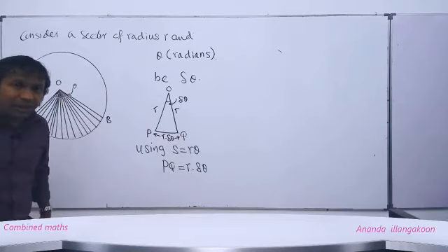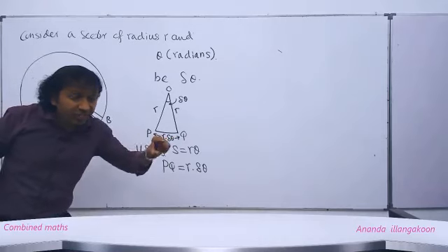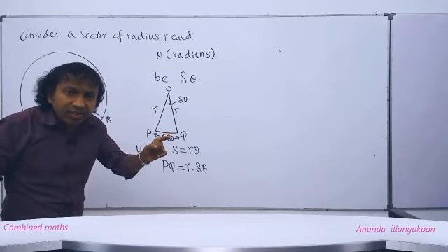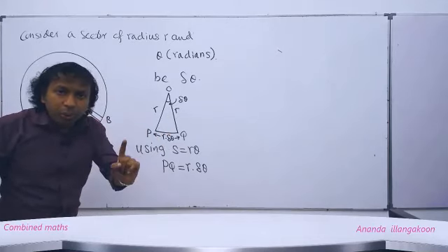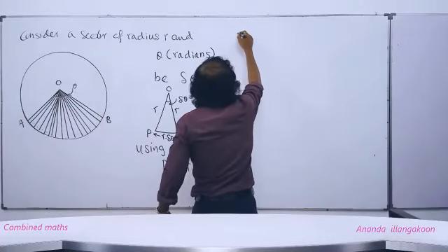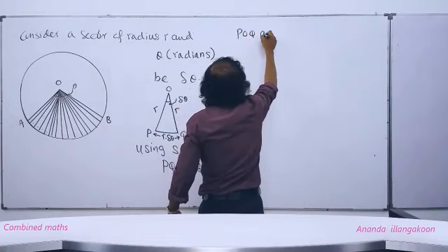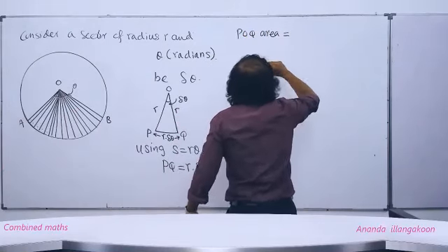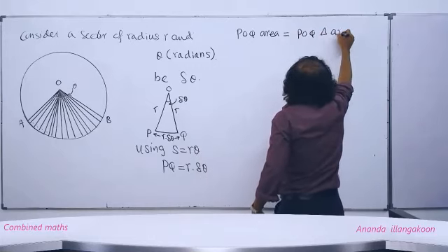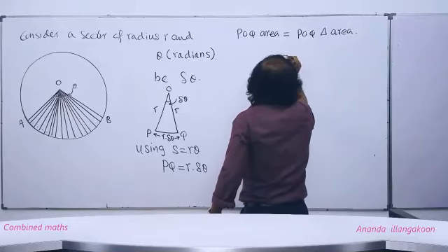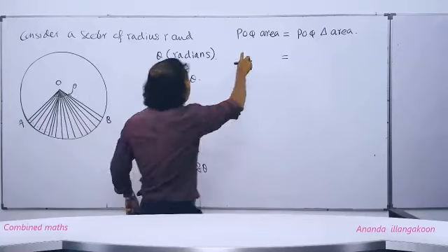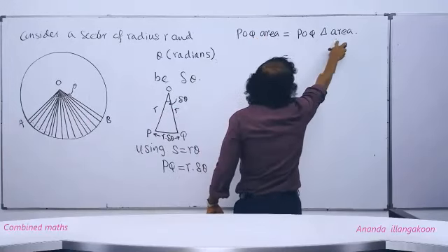Right, people, then how to write the OPQ area? We said that the OPQ sector is the OPQ triangle now. People, what is the area of a triangle? Half base into perpendicular height. POQ sectorial area is equal to POQ triangle area.